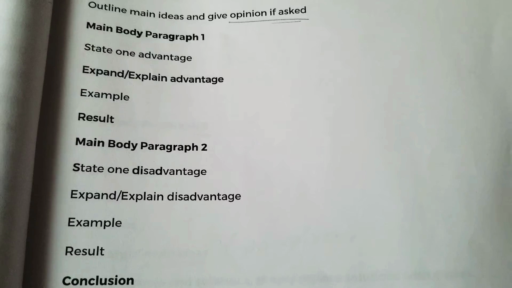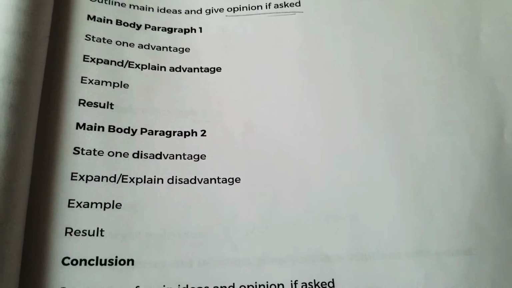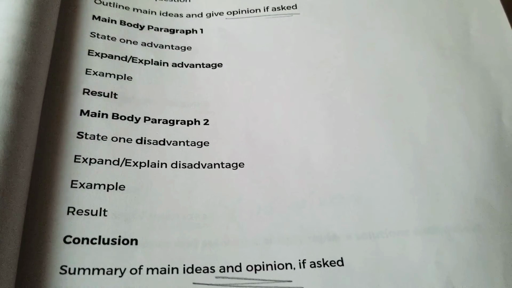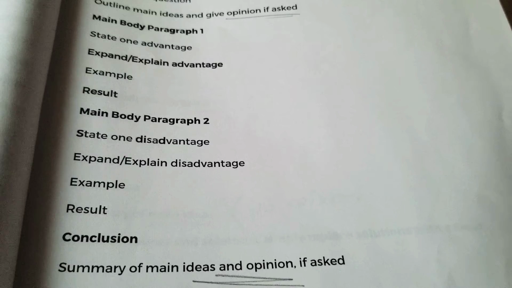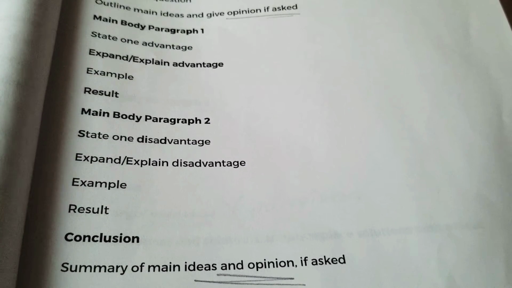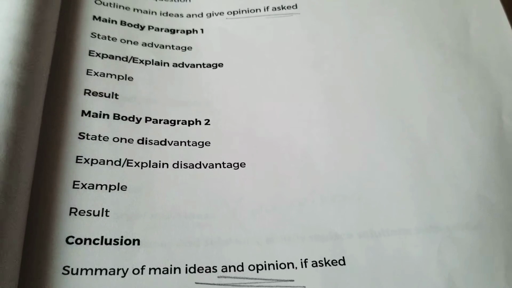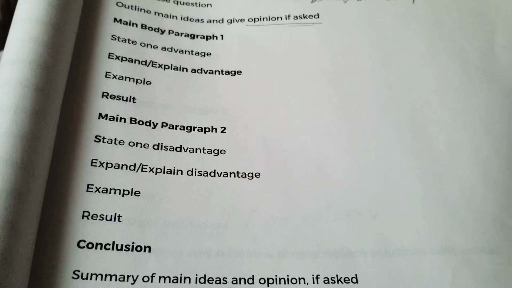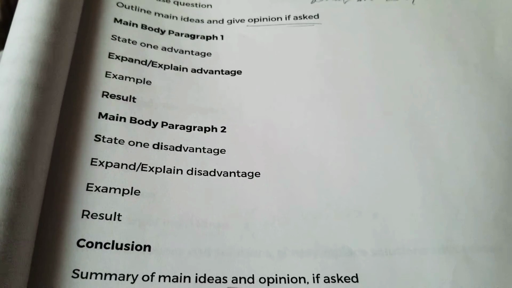Now let's move to paragraph 3. In paragraph 2 we have already discussed the advantages. So in paragraph 3 you have to talk about the disadvantages, why some people believe that capital punishment has disadvantages to the society. If you have only one supporting argument, just one point to explain the disadvantages, that's better, let's go with that only.